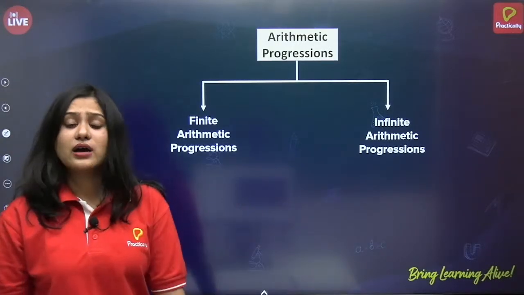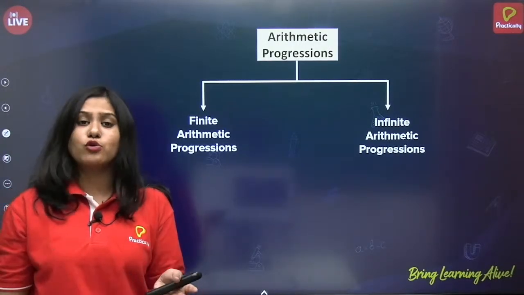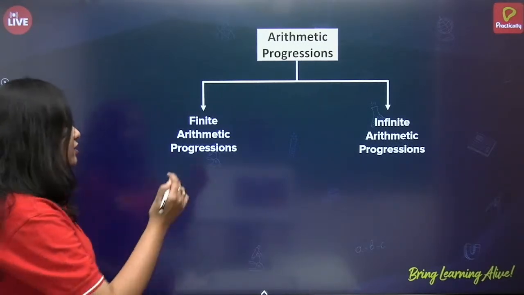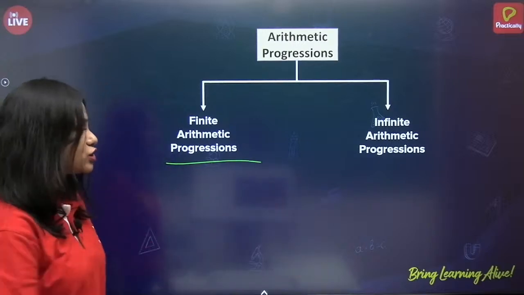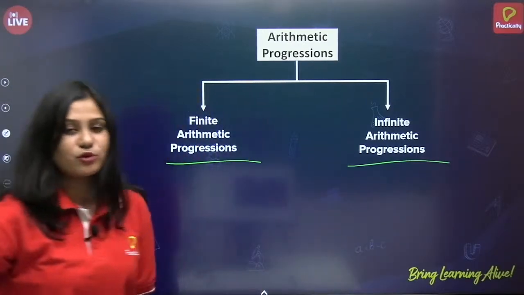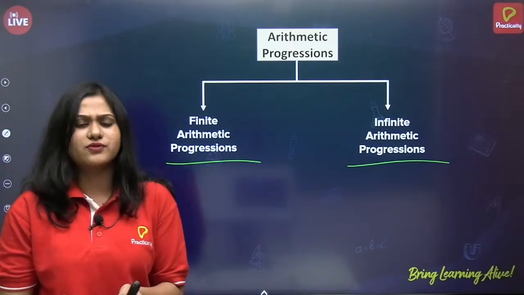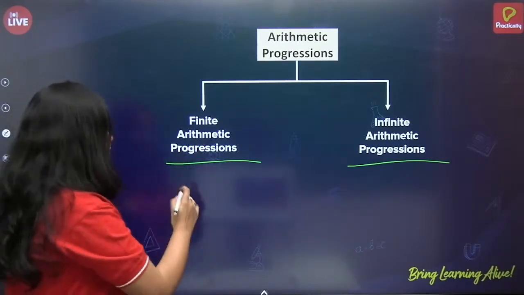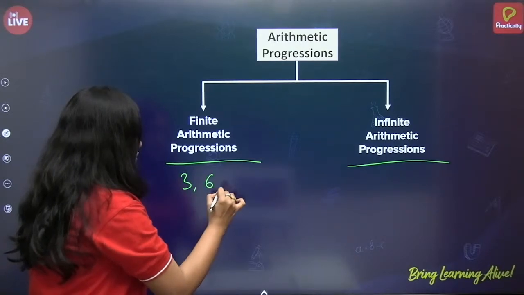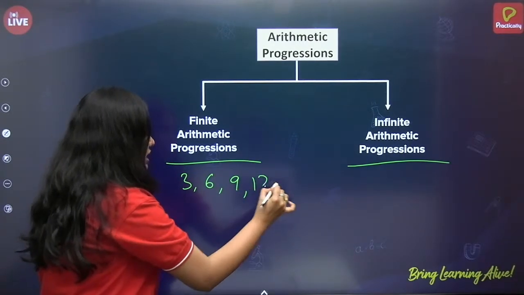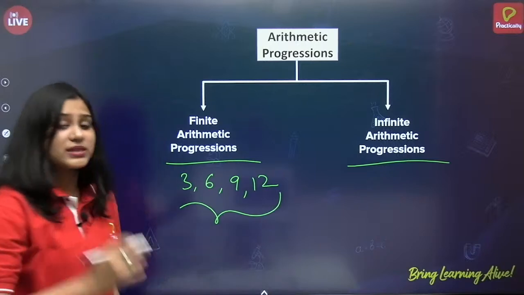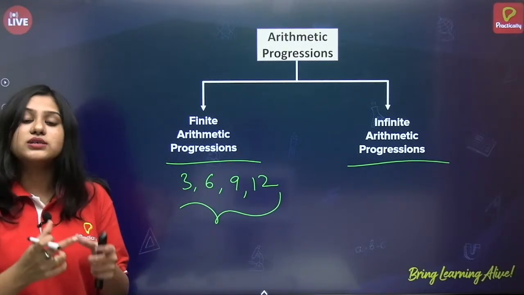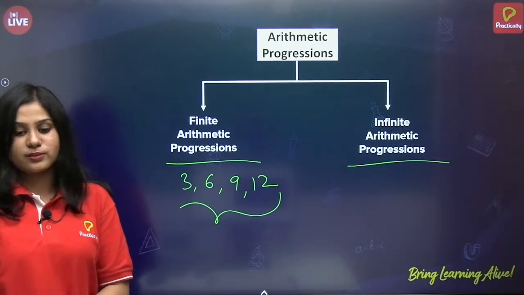Now if we classify arithmetic progressions, there will be finite arithmetic progressions and infinite arithmetic progressions. And the name itself says what finite is, that is a fixed number of terms. So if I write 3, 6, 9, 12, there are only 4 terms that you can count. This is an example of a finite arithmetic progression.